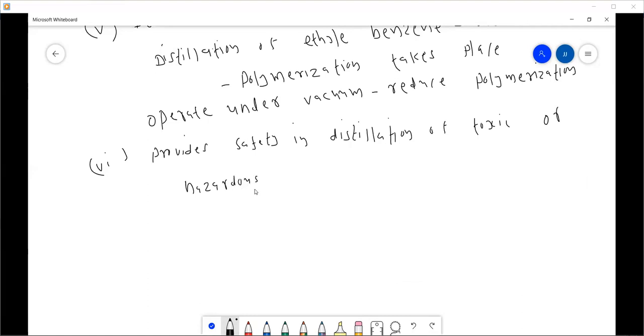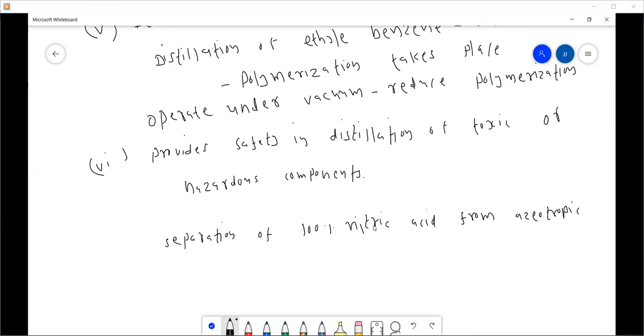For example, separation of 100% nitric acid from an azeotropic mixture of nitric acid and water.